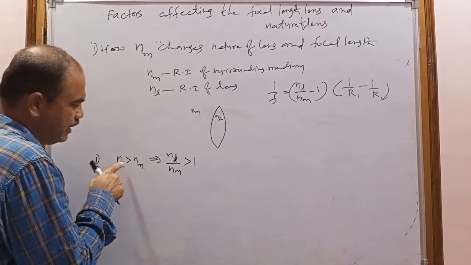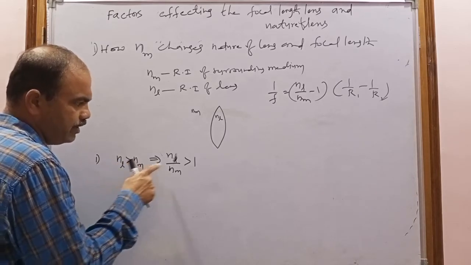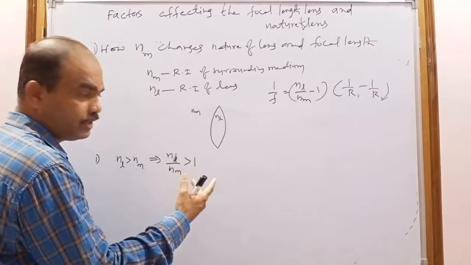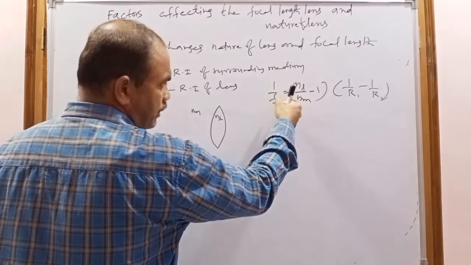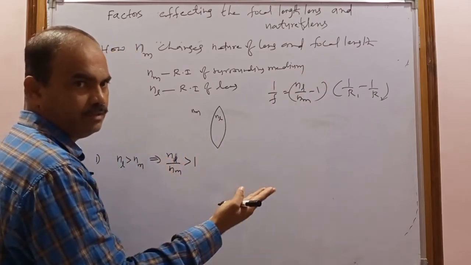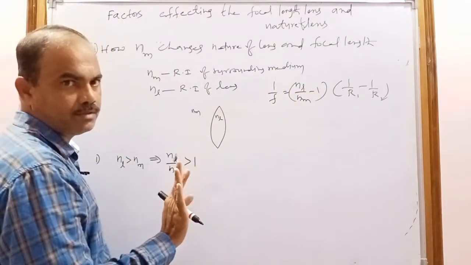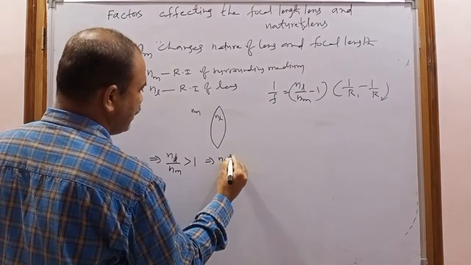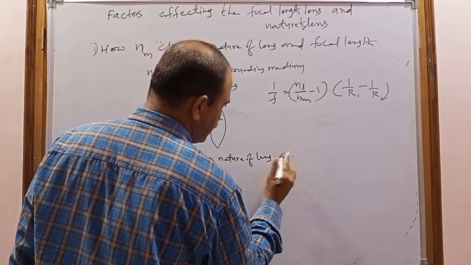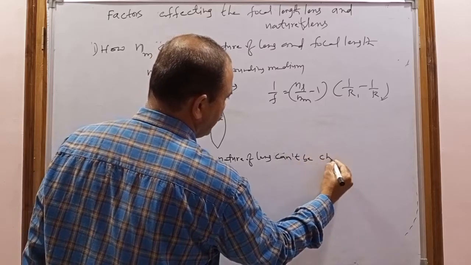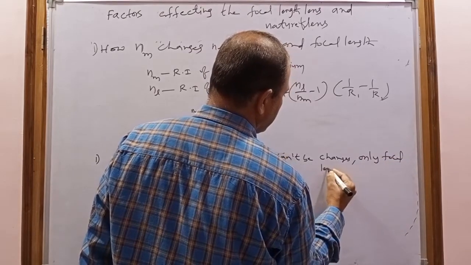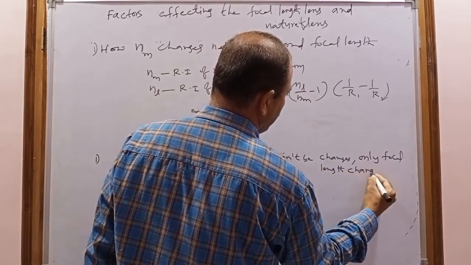If the refractive index of the lens is greater than the refractive index of the surrounding medium, the ratio n_l/n_m will be greater than 1. Due to that, the nature of the lens cannot be changed. If f is positive, then when we substitute this value, f is also positive. The nature of the lens cannot be changed. Only the focal length changes.